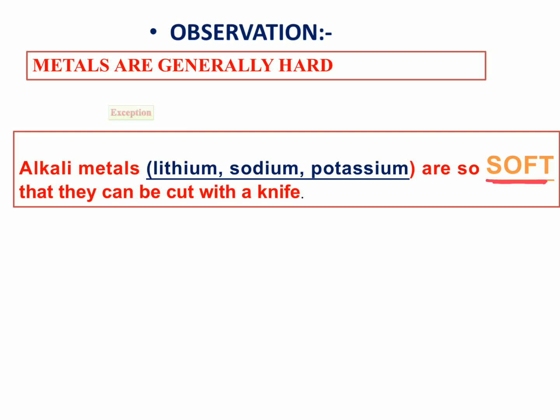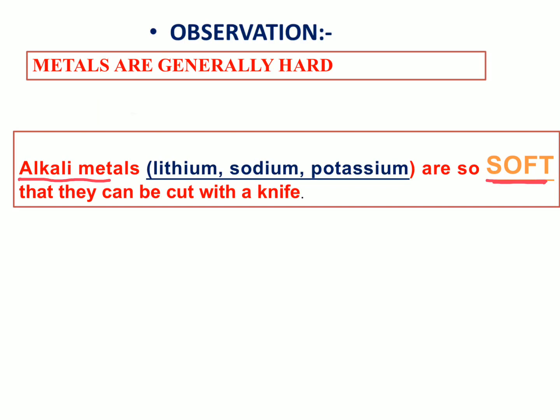And what are the exceptions? Lithium, sodium and potassium. So these exceptional cases are important, and these are alkali metals because they form basic compounds when dissolved in water or reacted with oxygen.